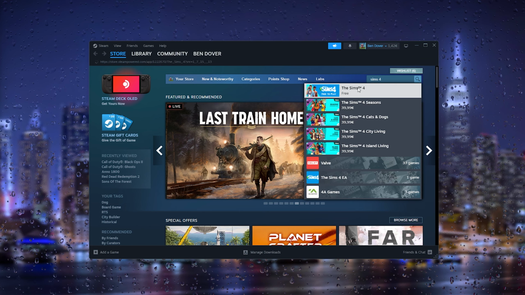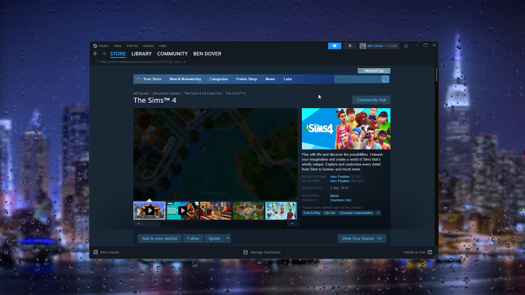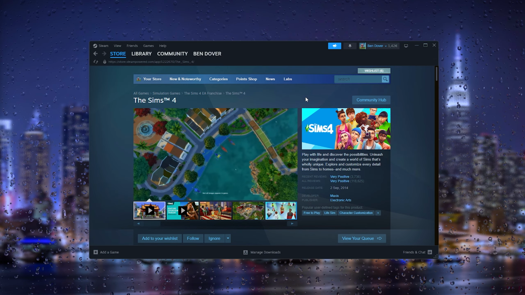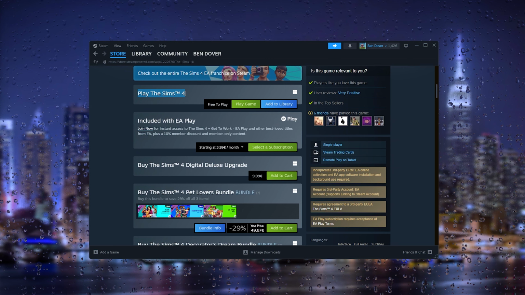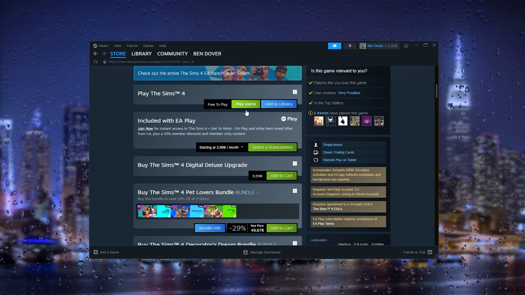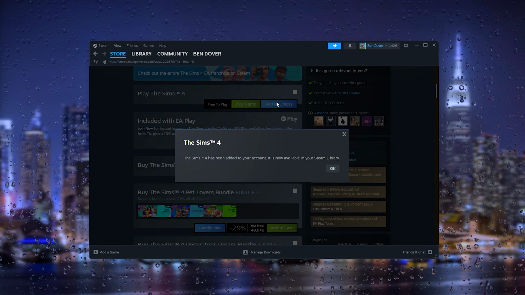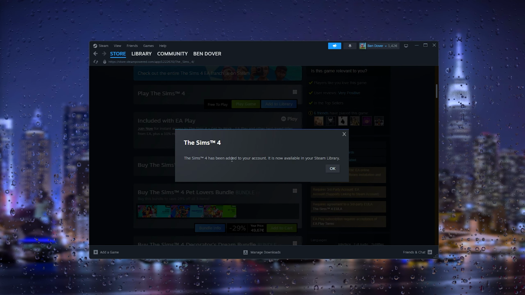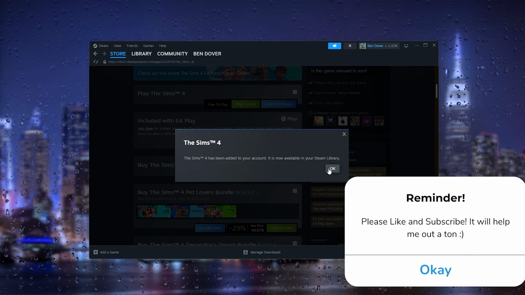Now as you can see here, the Sims 4 is free. Now from here all you have to do is scroll down till you find Play The Sims 4. Now here, play game or add to library. Now first we're going to add it to our library. Now from here Sims 4 has been added to our library and is now available in Steam Library.